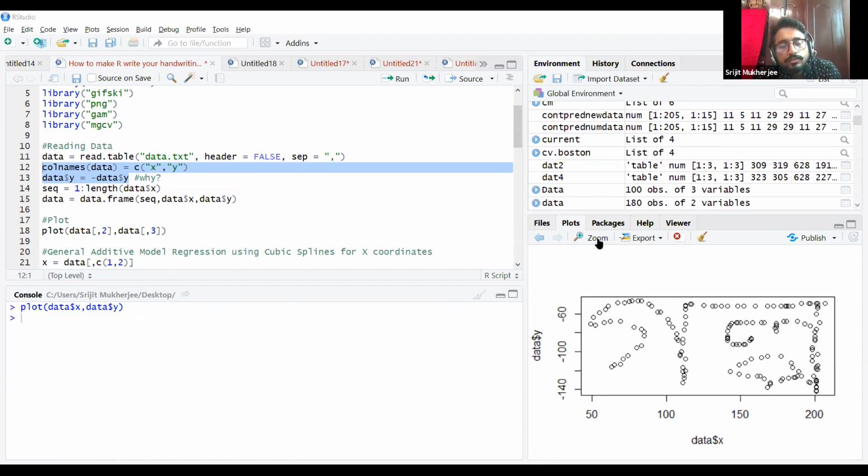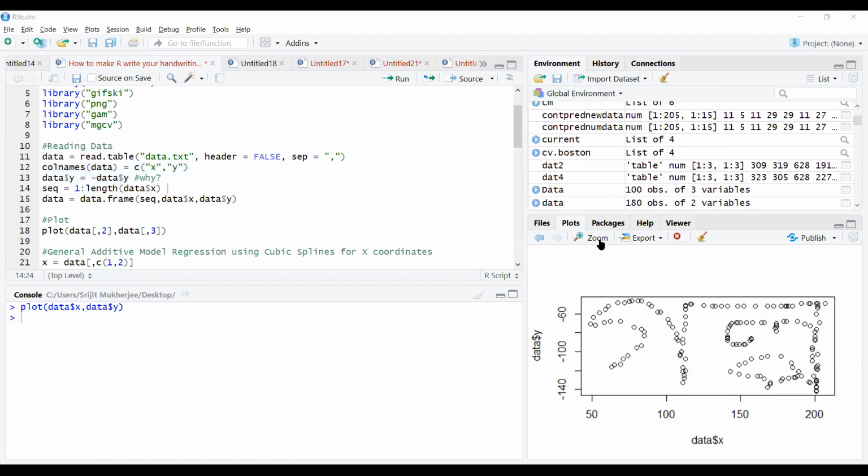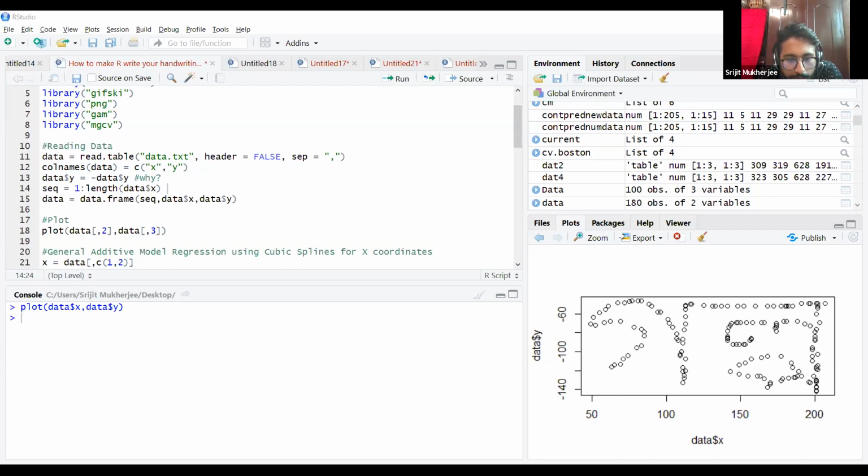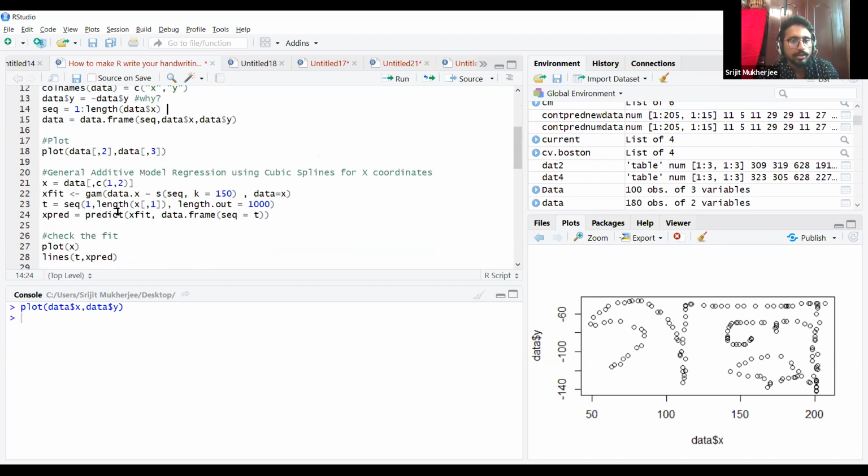Here is the data now. So the GAM will correspondingly approximate through this. Lovely. So now we have plotted this, and this is how the data looks.